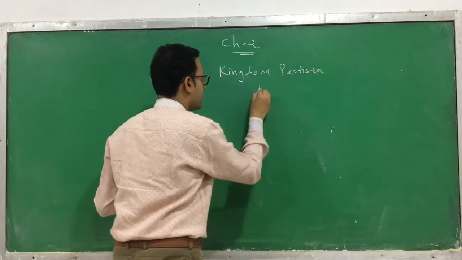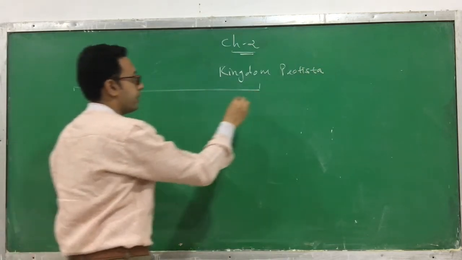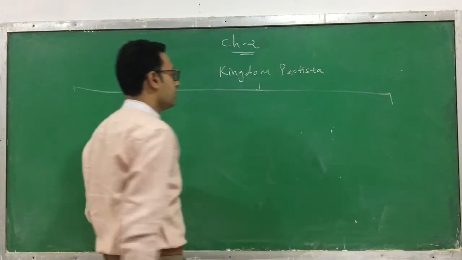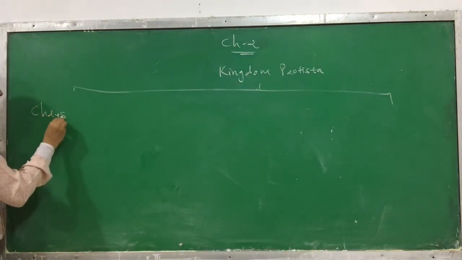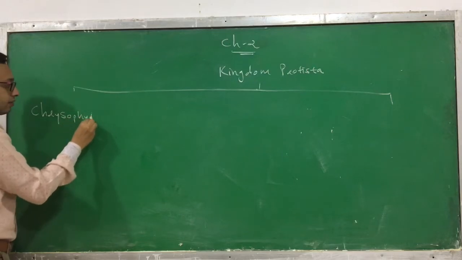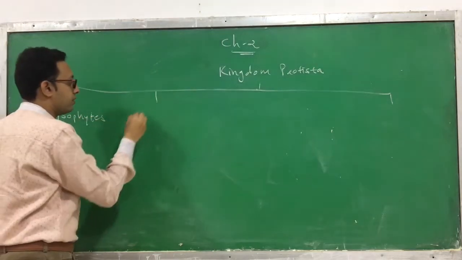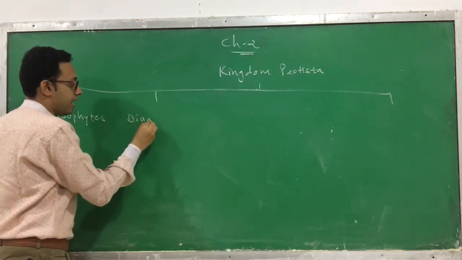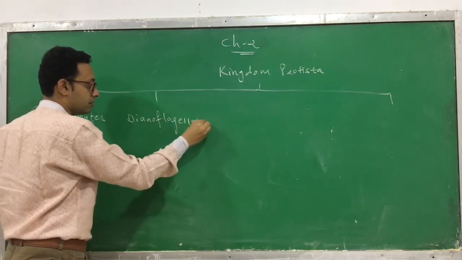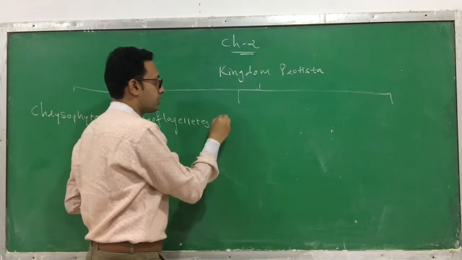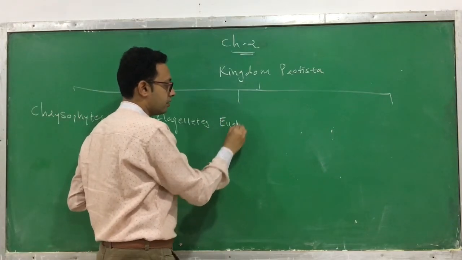This kingdom Protista is divided into the following types. The first one is called chrysophytes. Second one is called dinoflagellates. Third one is called euglenoids.